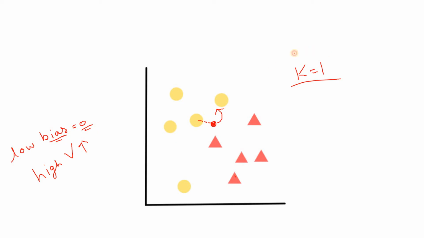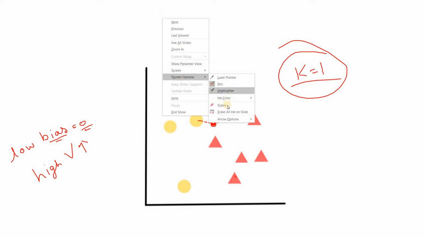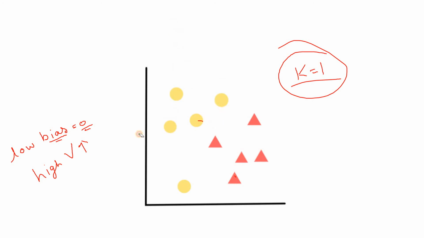So remember, guys, when you take a small k value, like I have shown here with k equal to 1, you can get the idea for a small value of k like 2, 3, and so on. There is a huge probability that your model will suffer from the overfitting problem. Low bias and high variance. Now consider the reverse thing. Suppose I am taking the k value a little bit higher.